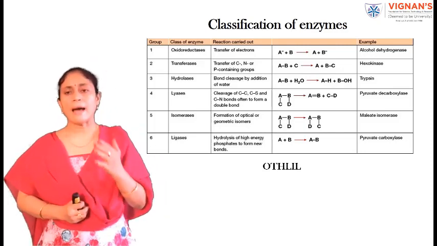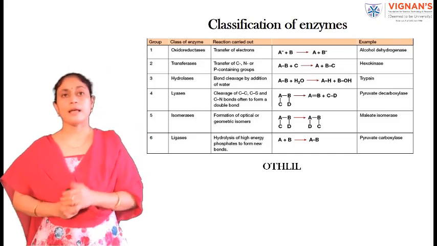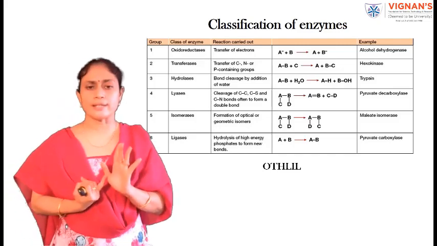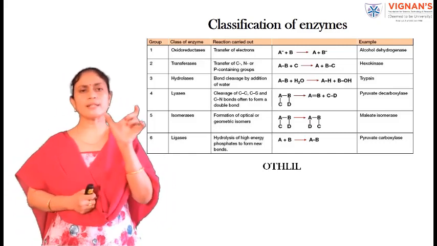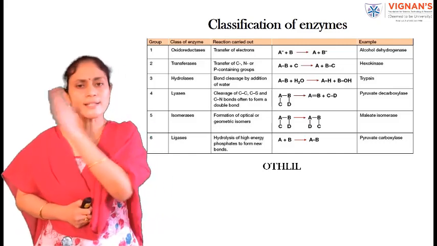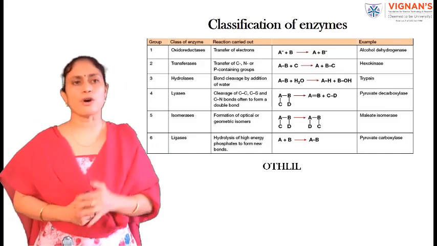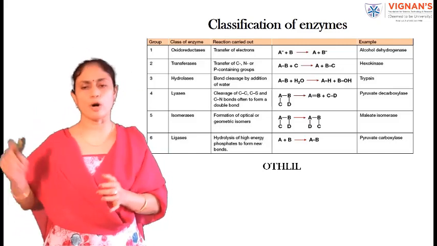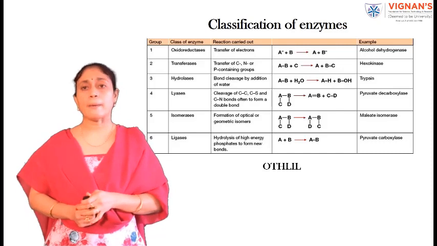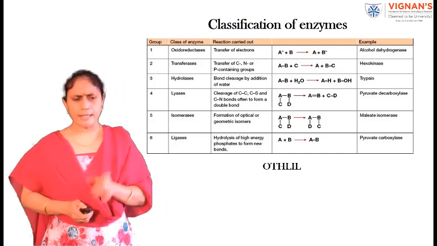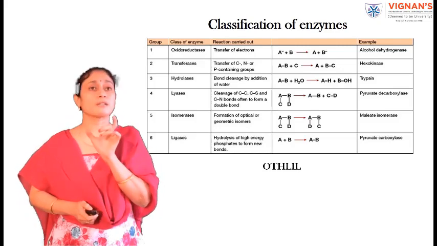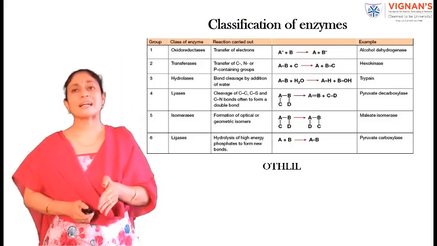An example is malate isomerase. The sixth class of enzymes are ligases. This group of enzymes are involved in hydrolysis of high energy phosphates to form new bonds. An example is pyruvate carboxylase.